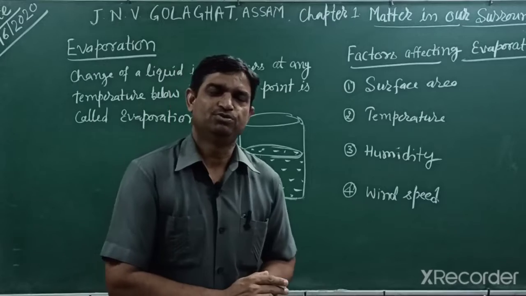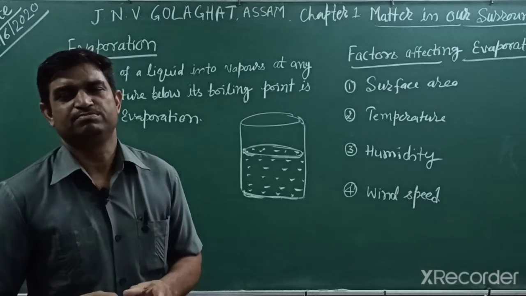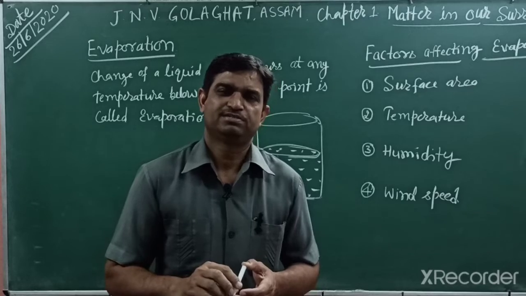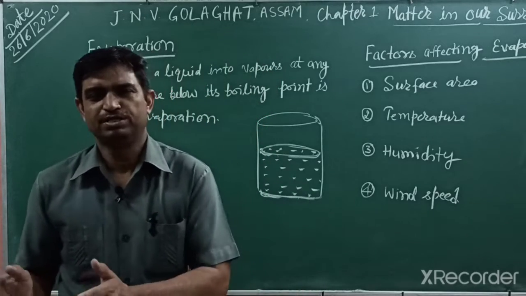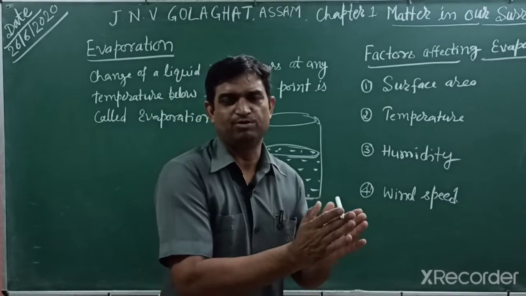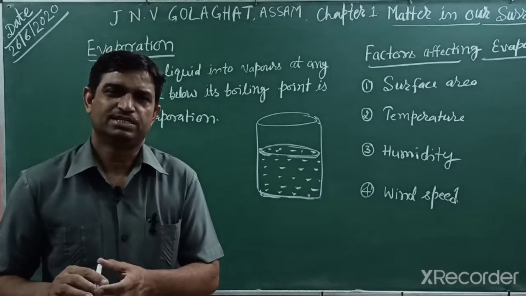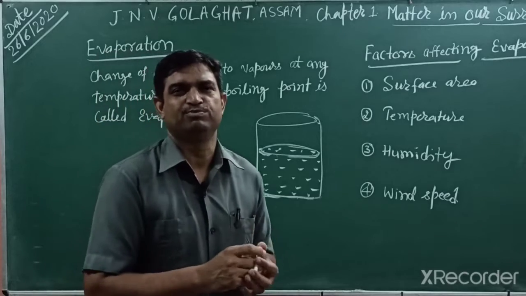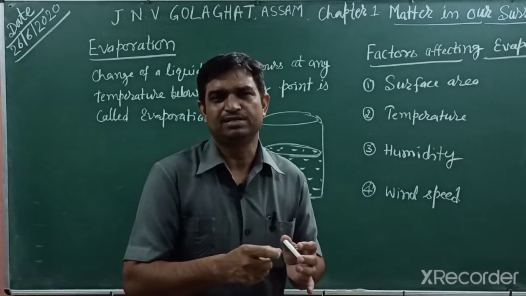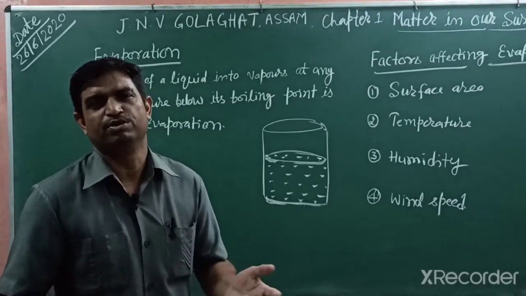In our earlier videos, we already studied the characteristics of matter, mainly four characteristics. Matter is made of tiny particles, and there is space between the particles. This space is different in solid, liquid and gas. In a solid the particles are very near, in a liquid there is slightly more gap, and a gas has more space. Another factor: matter is continuously moving, meaning the particles are continuously moving. In a solid, the particles are vibrating. In liquids, the particles move slightly more, and gaseous particles are very free and occupy the whole available volume.